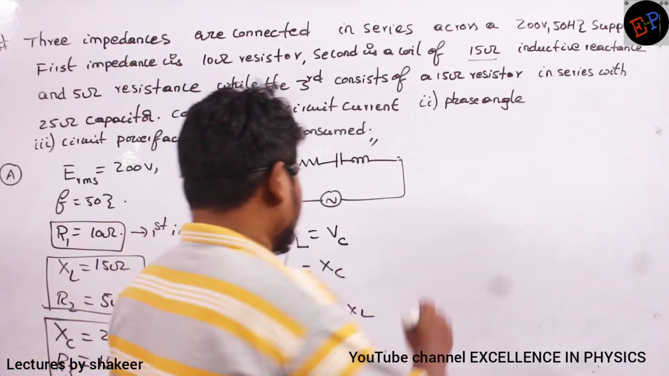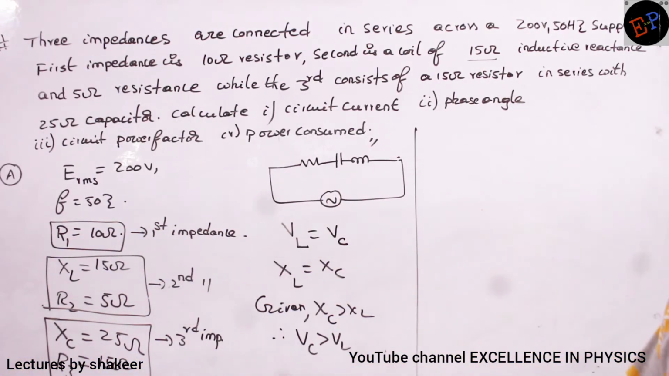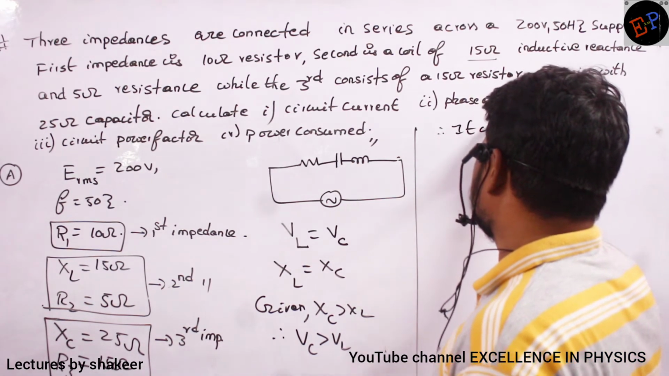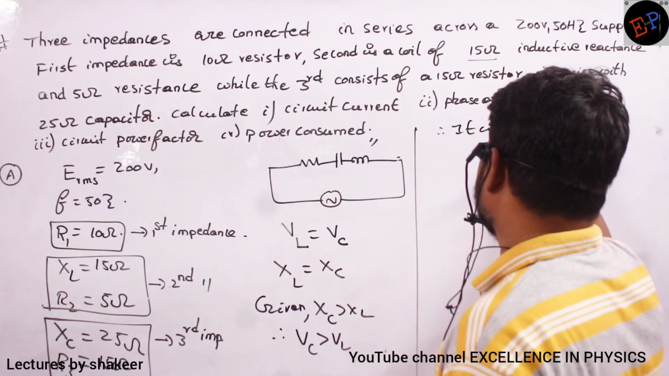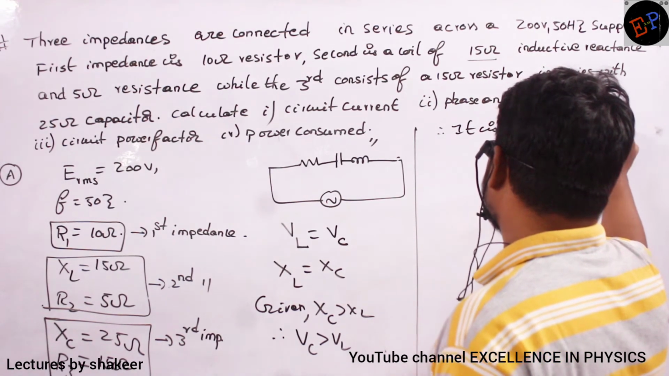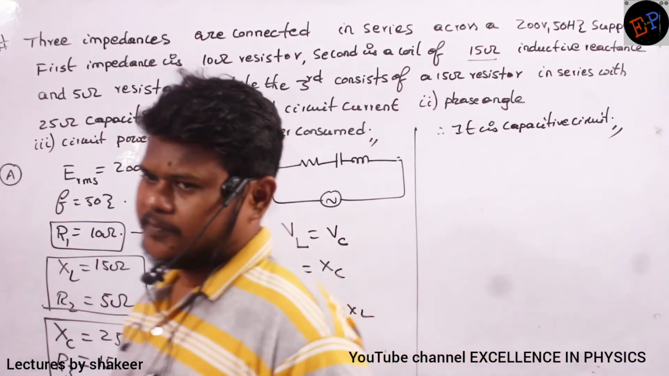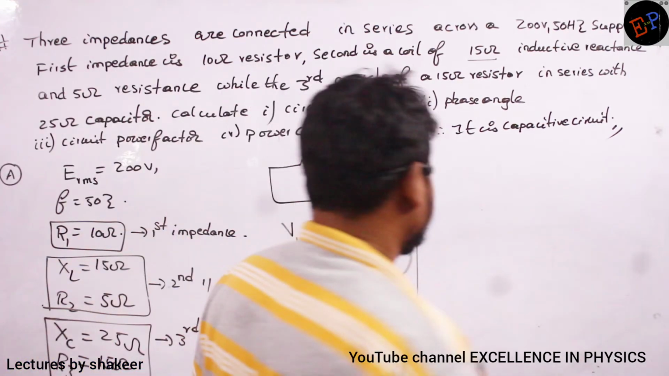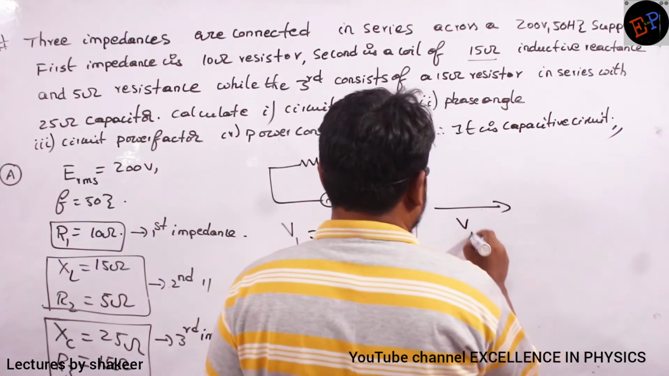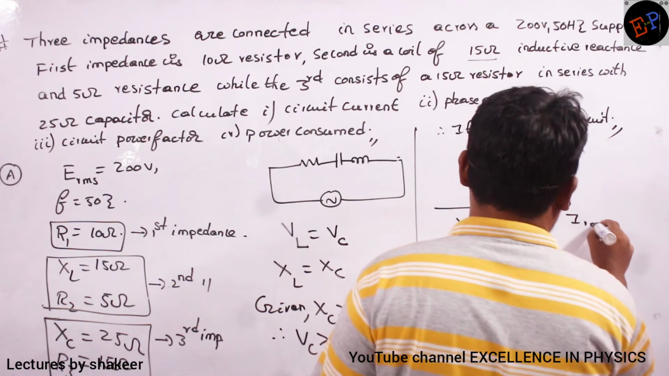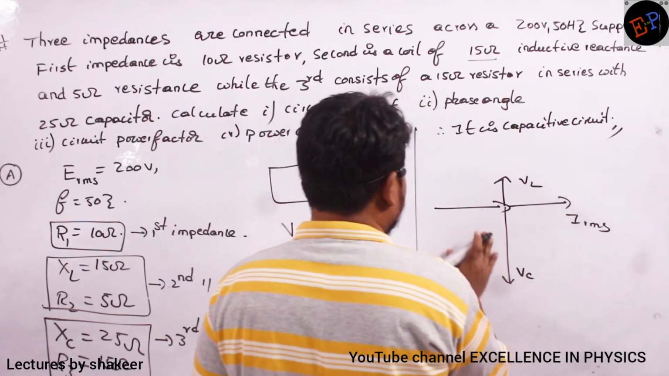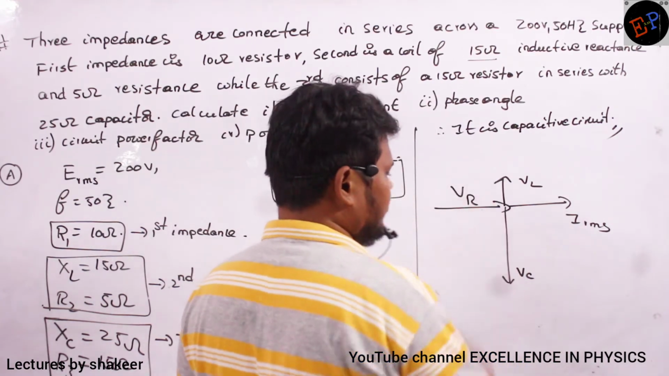So if VC is greater than VL, what kind of circuit is this? Resistive, inductive, or capacitive? It is a capacitive circuit. For a capacitive circuit, how can I draw the phasor diagram? Do you remember? This is VR, this is IRMS, this is VL, and this one is VC. VC is very large when compared to VL.